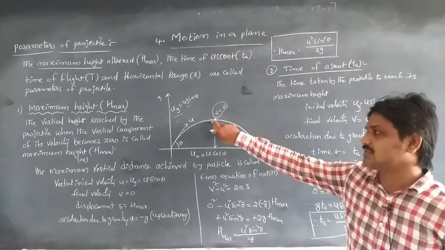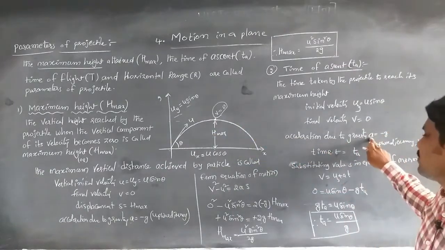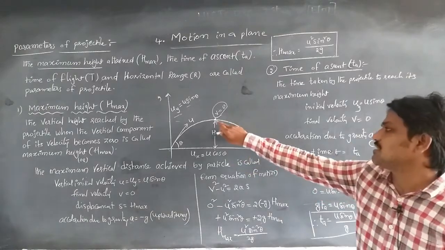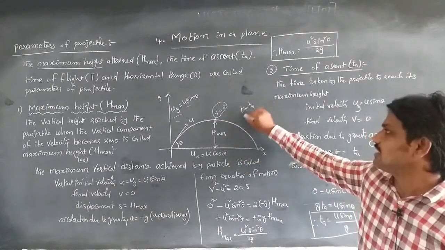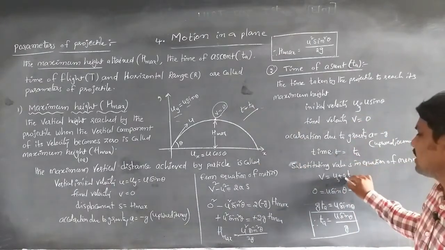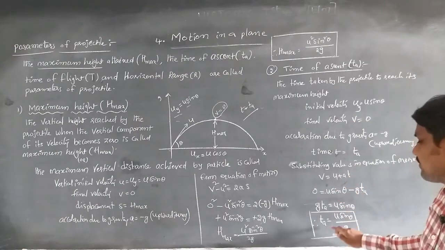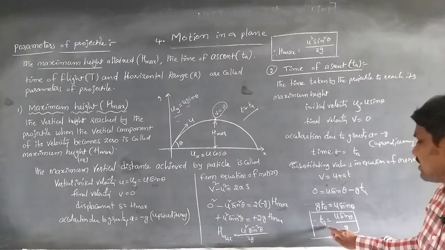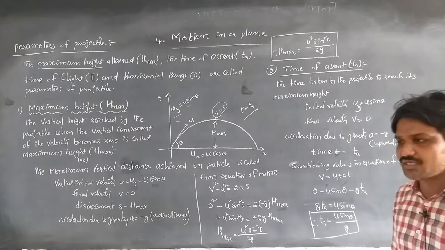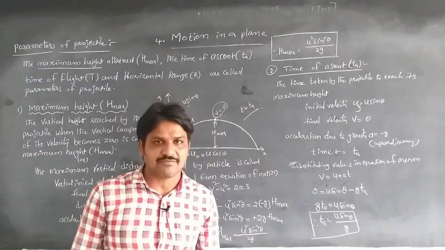The acceleration due to gravity during its upward motion is a equal to minus g, and the time taken to reach the maximum height, t, is equal to t a, the time of ascent. Substituting these values in the equation of motion, v is equal to u plus a t, we get after calculation t a, the time of ascent, is equal to u sin theta by g. This is about the two parameters of a projectile.